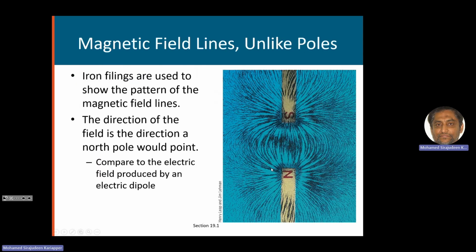Here we have another example. This time not one magnet but two magnets. One magnet has its north pole here, and the other magnet has its south pole here, so you are facing north to south. When you sprinkle this iron dust, you will see the magnetic field lines forming. From the north, it will go to the south, so it will look like this.